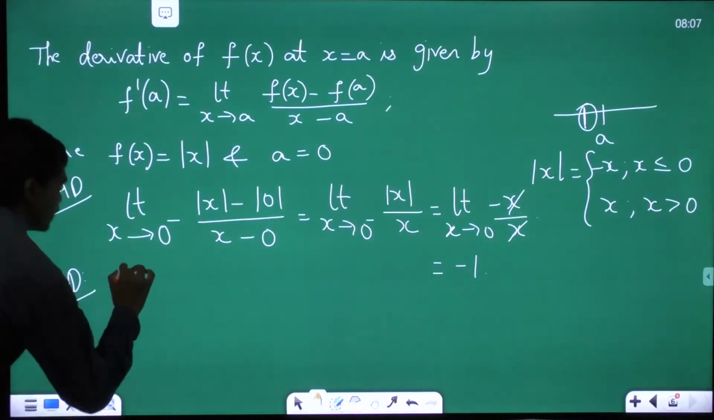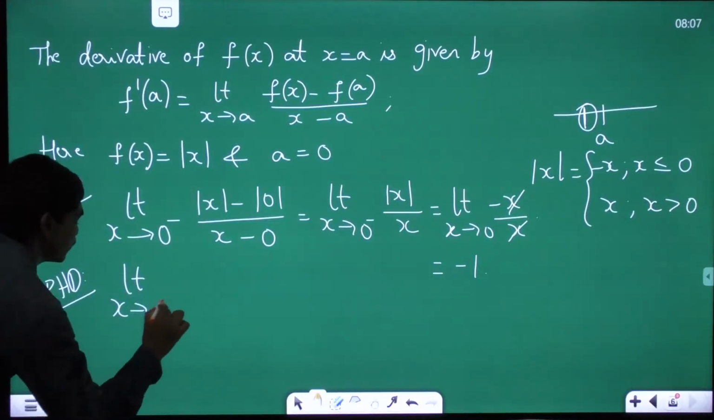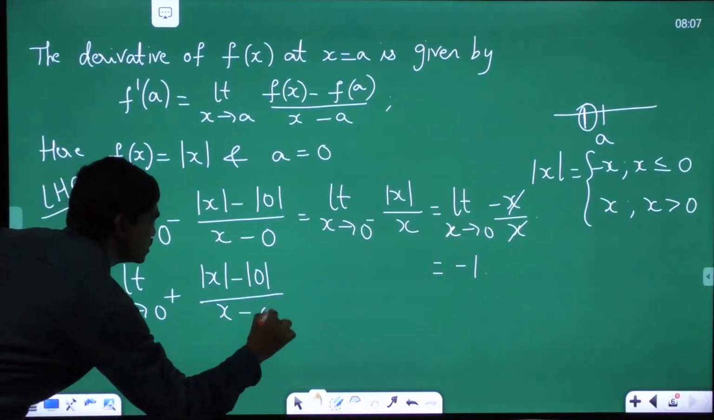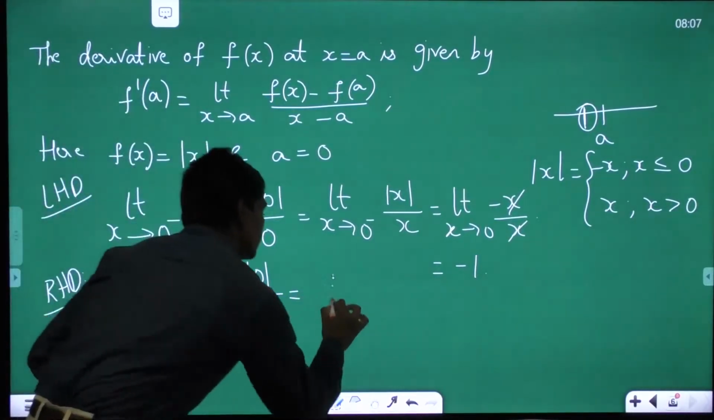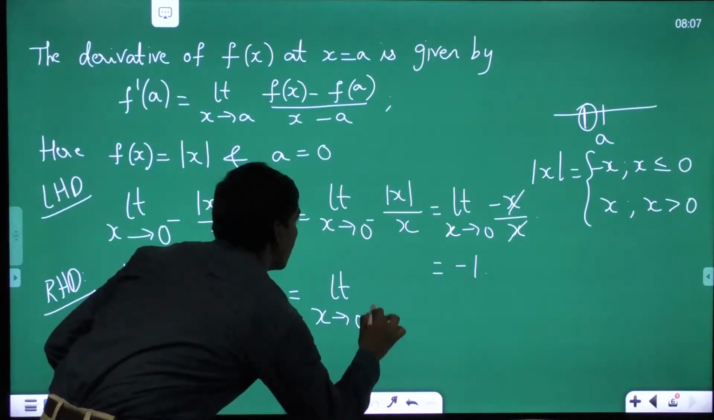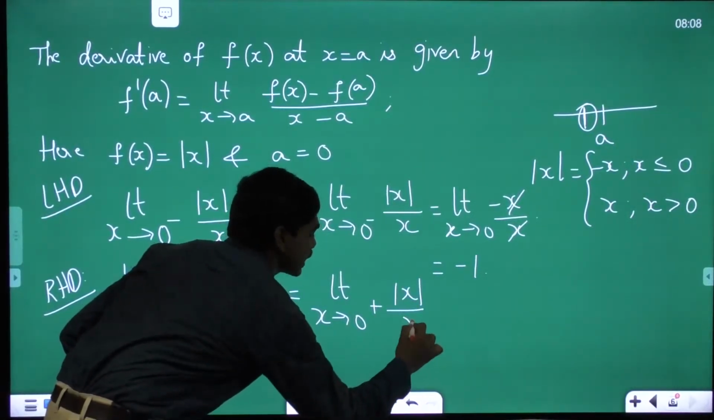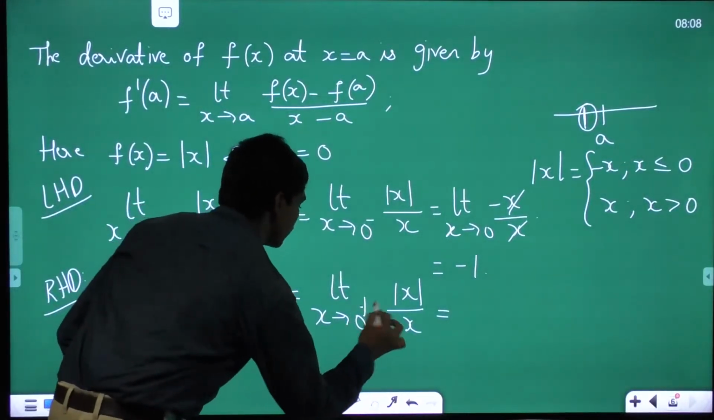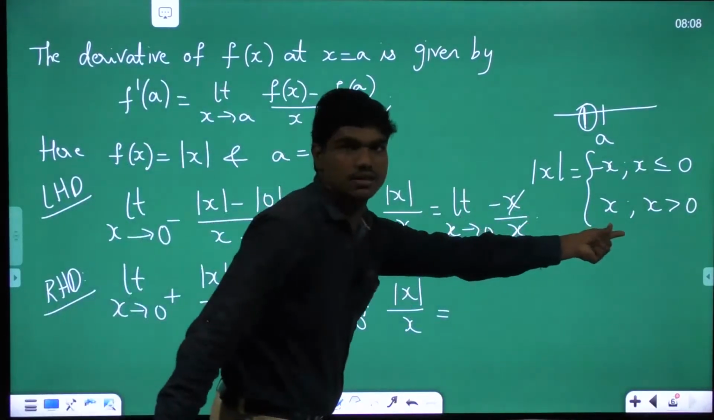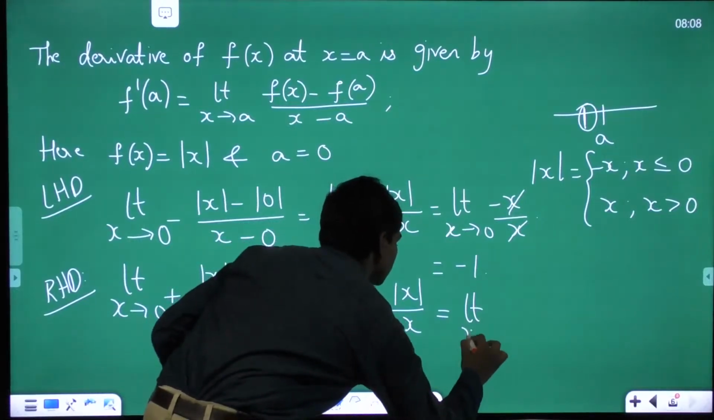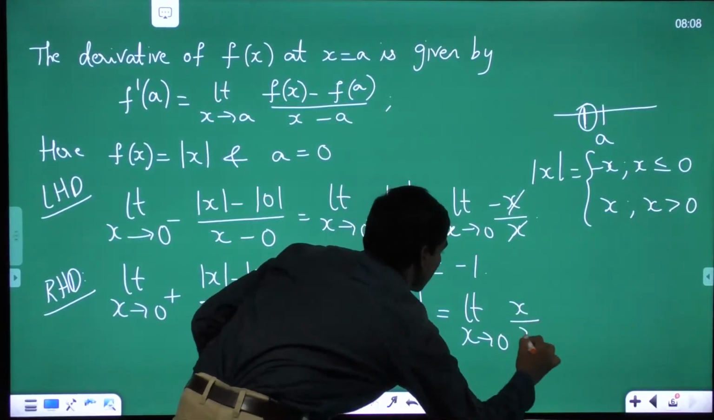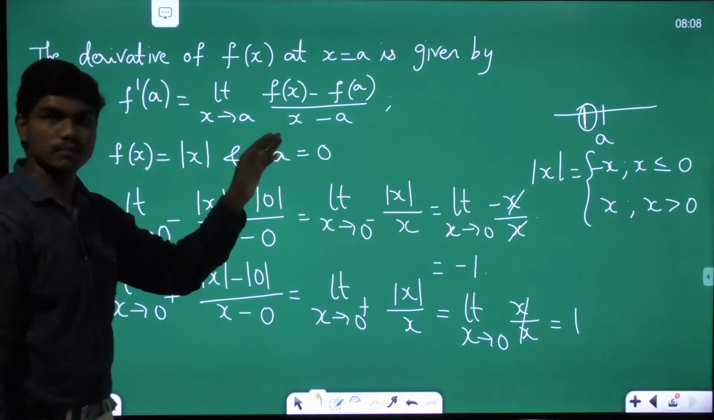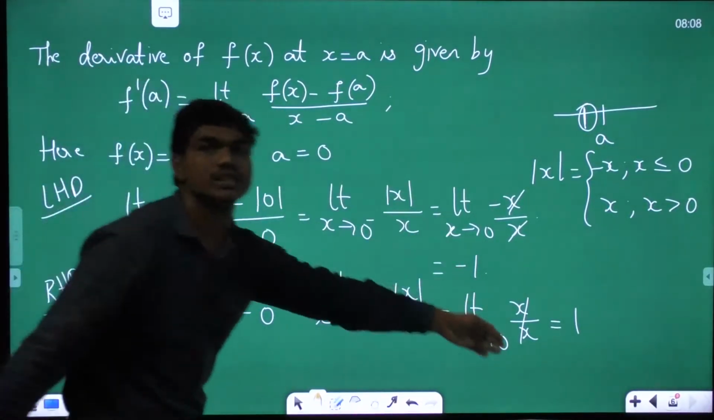Right hand limit: limit x tends to 0 plus of |x| minus |0| divided by x minus 0. So this is the limit as x tends to 0 plus of |x| divided by x. When x is tending to 0 plus, this |x| is plus x. Correct? So if I write the limit of x by x, the answer is 1. This means in the left hand limit the value is minus 1 and in the right hand limit the value is plus 1.